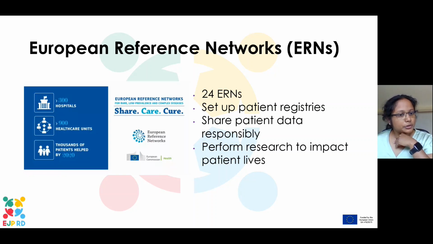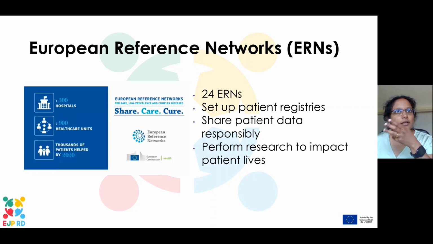The European Commission also has a big onus on rare disease research, and they've started up 24 European Reference Networks. So these are virtual networks of experts on rare diseases, and each ERN is focused on a different kind of rare disease.